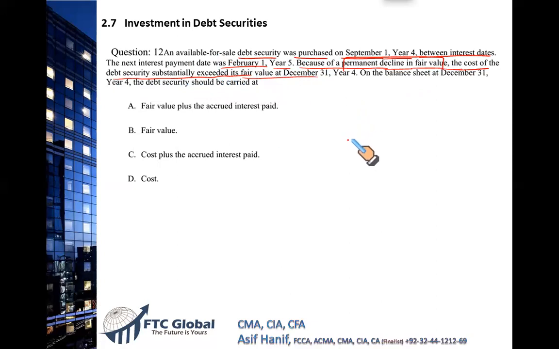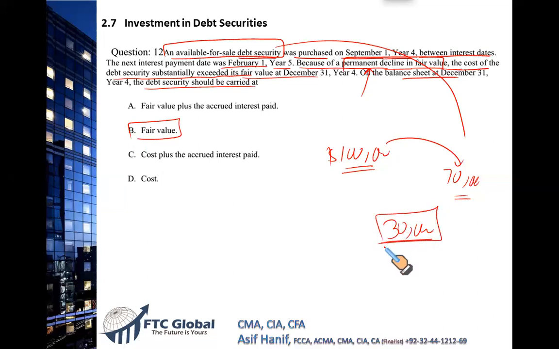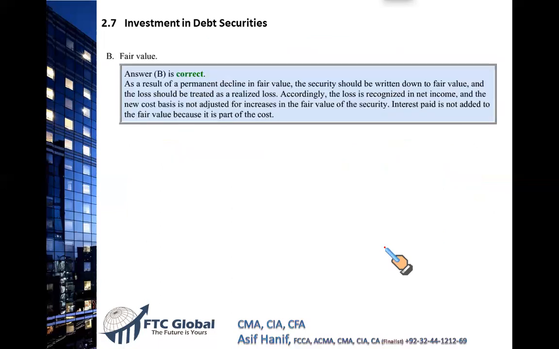Now, the cost that you're carrying, let's say, is $100,000, but the market has declined significantly down to $70,000. So cost is high, but the market value is significantly down. What are you going to do? On the balance sheet, the debt security should be reported at what value? It clearly says available for sale debt security, and we know that available for sale debt security is reported at fair value. Despite its permanent decline, you have to report this fair value loss. So you are going to report it at fair value. 100 less 70, this $30,000 loss goes to other comprehensive income. Right? So that makes B the correct option.